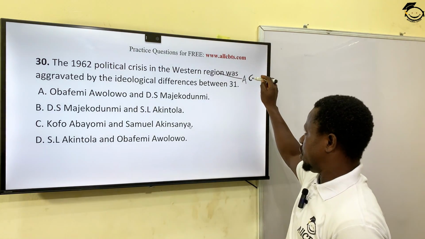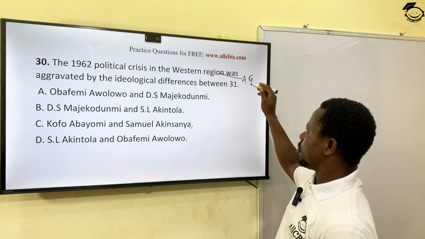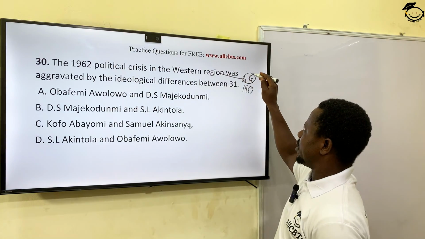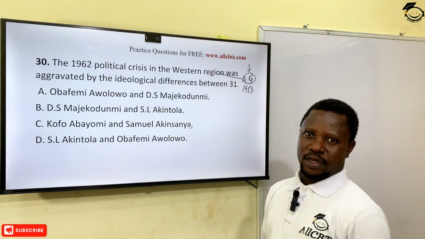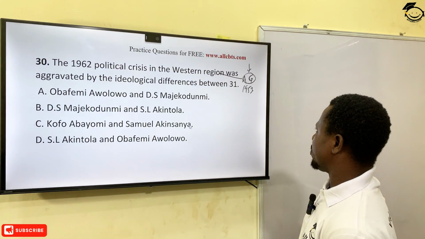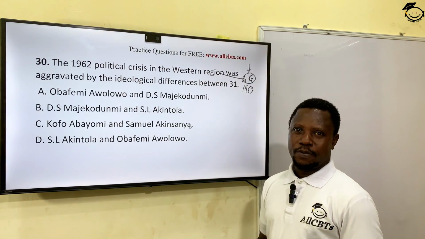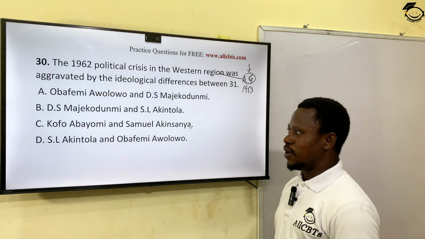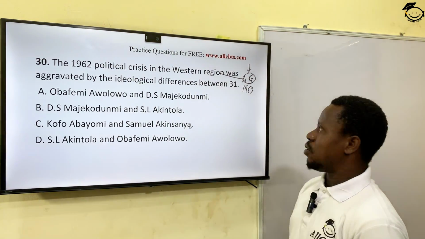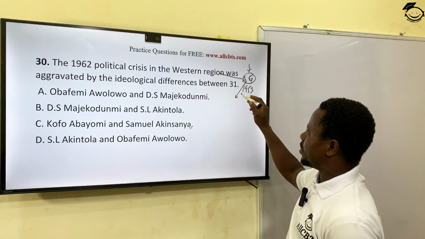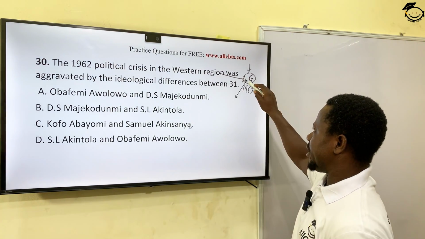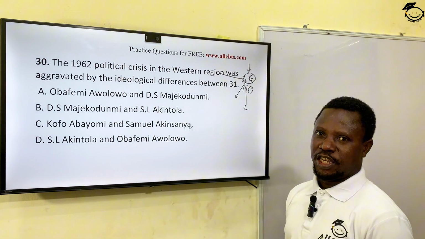AG, yes, Action Group. This Action Group was created by Obafemi Awolowo in 1953. This party was created from Egbe Omo Oduduwa, which was a cultural group of the Yoruba people. Obafemi Awolowo was the leader of this group, and he appointed a lieutenant, an assistant called Samuel Ladoke Akintola, S.L. Akintola. So when Awolowo was appointed as the representative of the Western region to go to the center in Lagos, Akintola was the head of the region at the Western House in Ibadan.